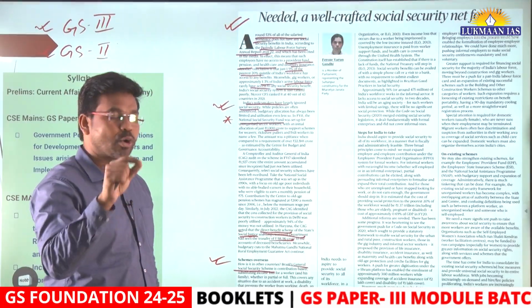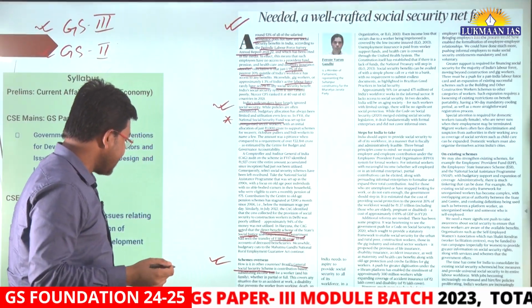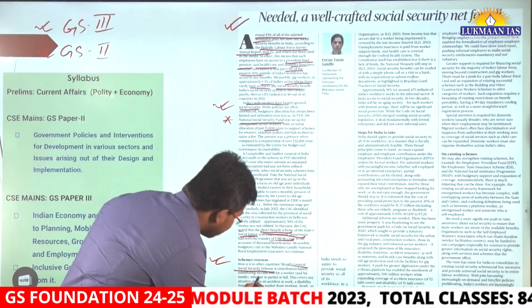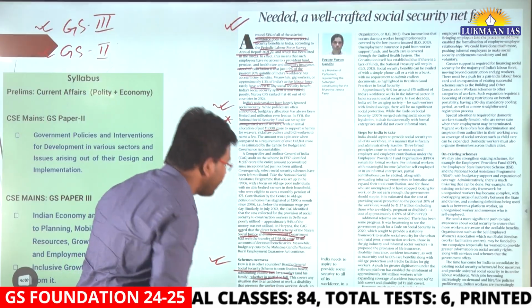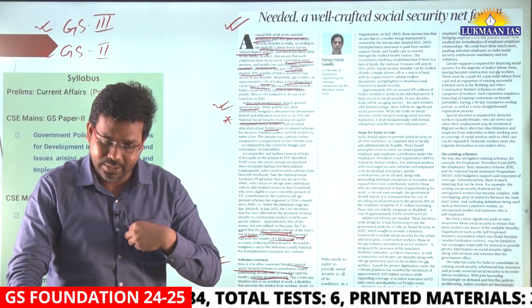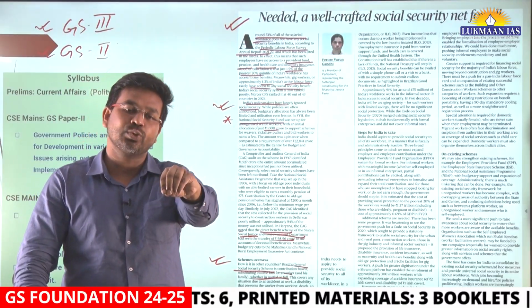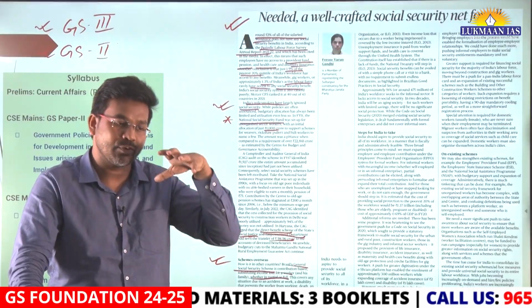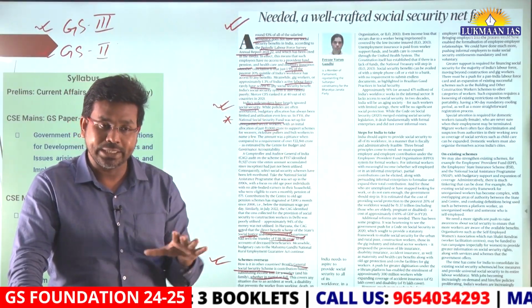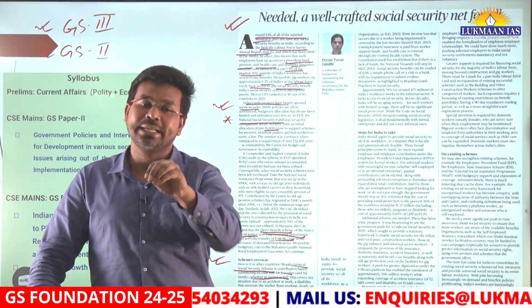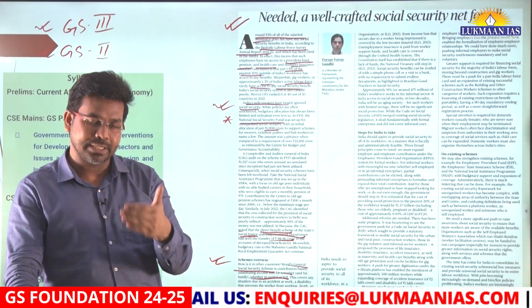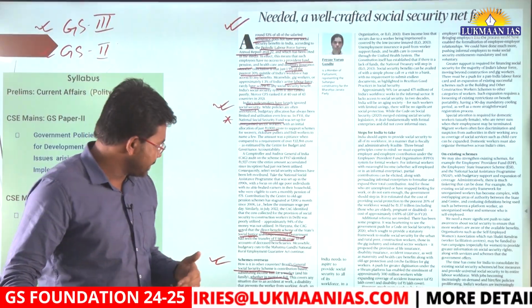So it substitutes income loss for a worker, partially or fully. If a worker is contributing to that scheme and becomes unemployed, it is going to help that worker from the money that he has contributed. There will also be some addition from the government side.